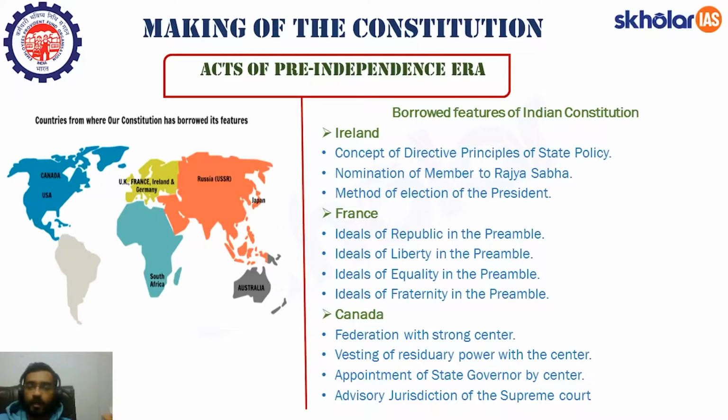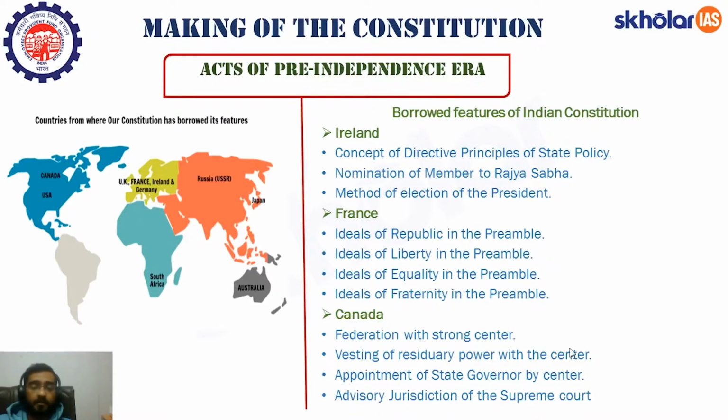You need not go into details, but just remember that in India, the central government is more powerful than the state government, and there are provisions where the power of the state government can pass into the hands of the central government, like the emergency provision, like the President's rule, where these states are directly administered by the central government. So this feature has been borrowed from Canada.